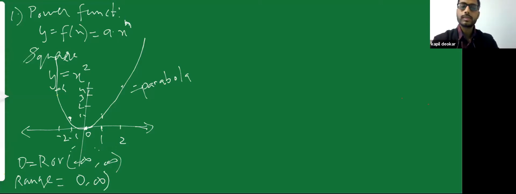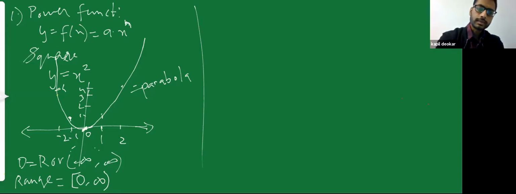Which bracket should I use over here? A round bracket, because there's infinity. Whenever there is -infinity or infinity, you should always use a round bracket, because you cannot include those points. And which bracket should I use over here? I will use the square bracket, because the 0 point is included. If x is equal to 0, y is also equal to 0. So can I get my output as 0? Yes. Hence, my range is from 0 up till infinity. Okay, so this was square.